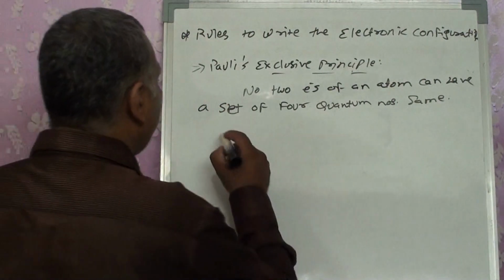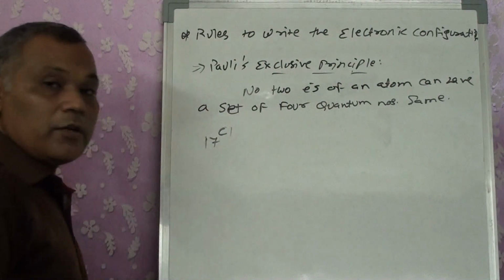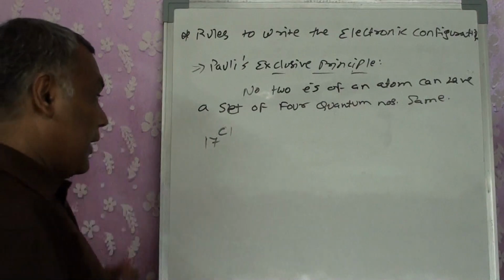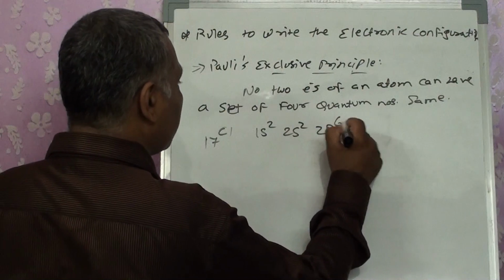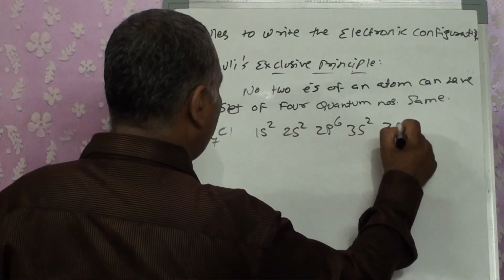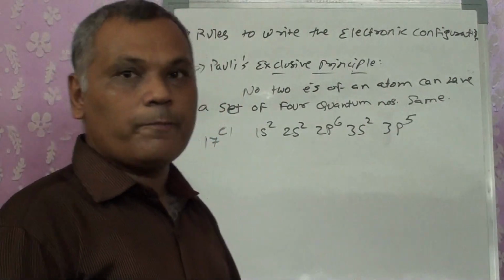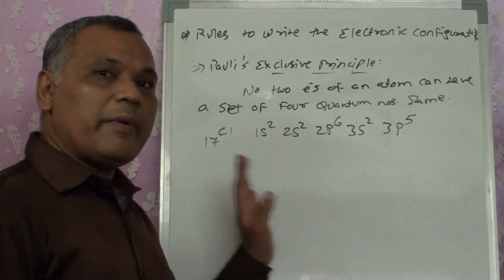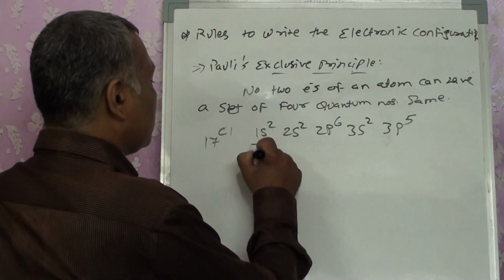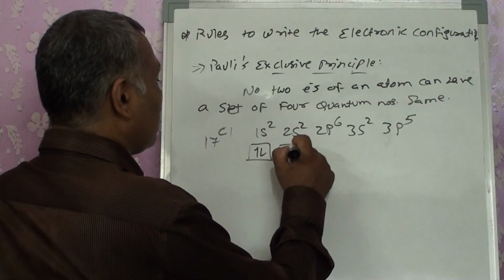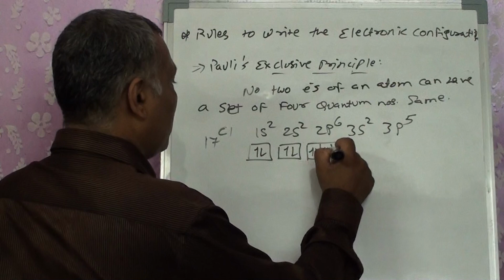Let's take an example. Chlorine has atomic number 17. Its configuration is 1s2, 2s2, 2p6, 3s2, 3p5. Don't bother about how to write that configuration; we will study it later once we complete all the rules. But at present, just check it out. When you take the electrons of this chlorine, these electrons are filled up in the orbitals.